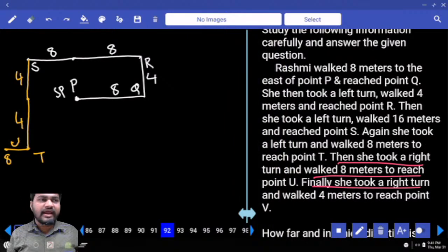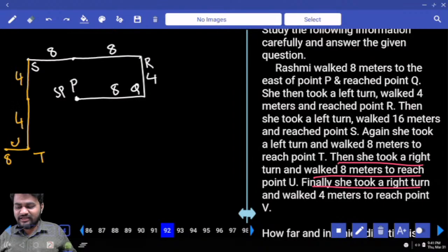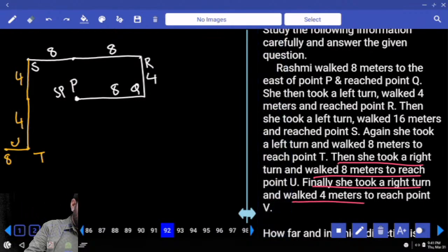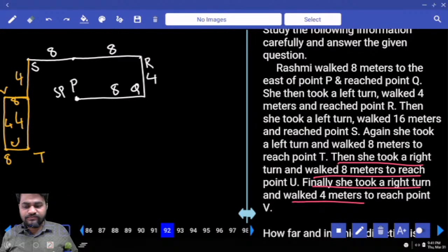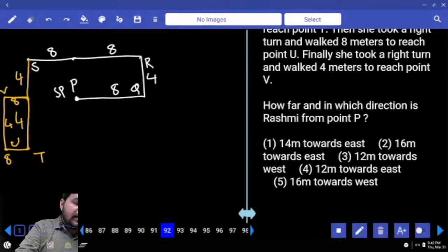Finally she took a right turn. So this is only right. She took a right turn and walked 4 meters to reach point V. 4 meters is the distance which is required. This is also of just 4 meters. We need to stop here to reach V, which means these two will be on same line with 8 meters as distance. Then V will be the ending point of the person.